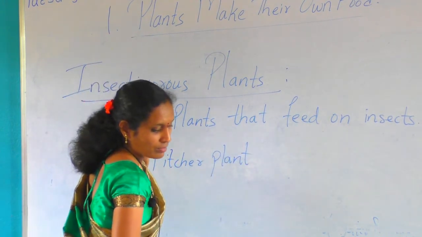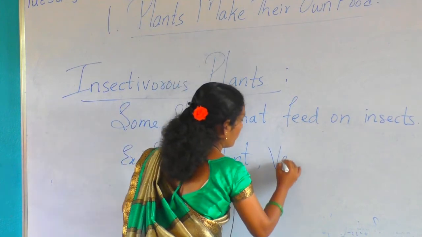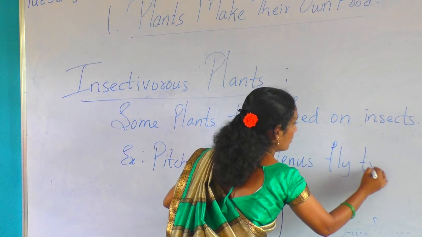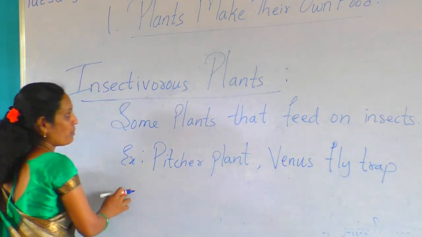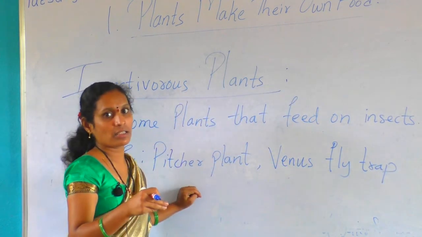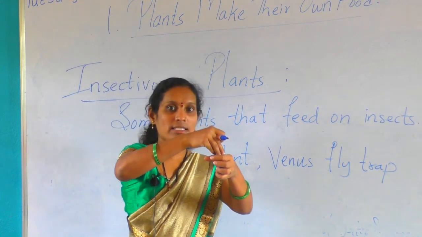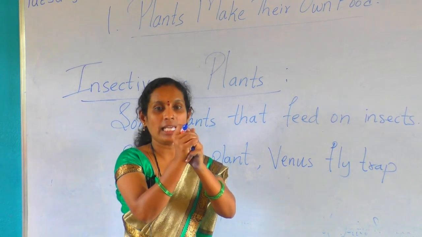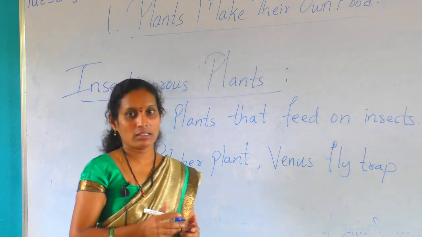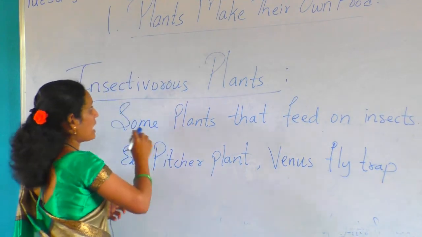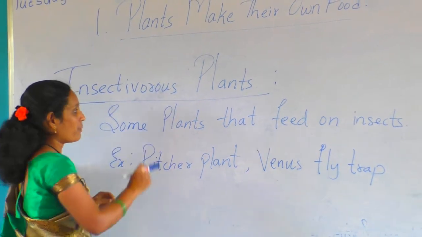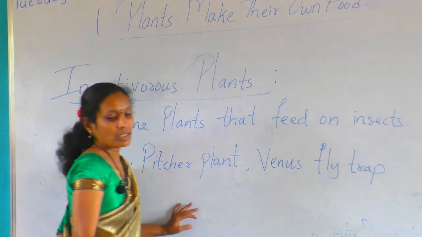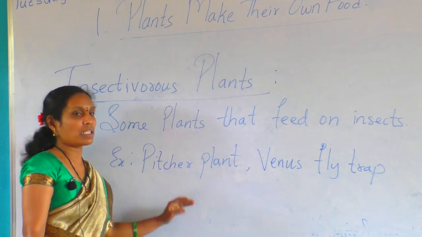Next is Venus flytrap. These two plants will eat the insects. When insects come onto the plant, it will open its mouth. When the insect comes inside, it will suddenly catch the insect and eat it. Those plants are known as insectivorous plants. Okay, some plants that feed on insects, for example pitcher plant and Venus flytrap. These two plants are the examples for insectivorous plants.